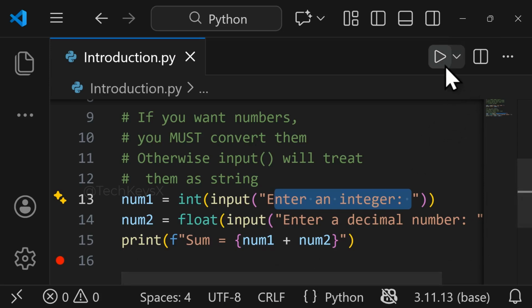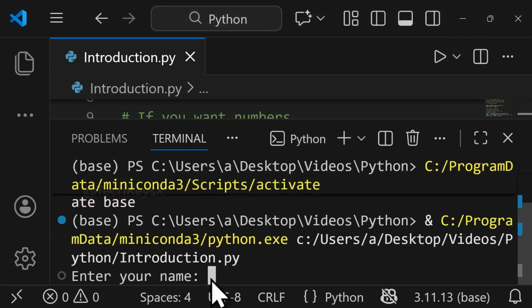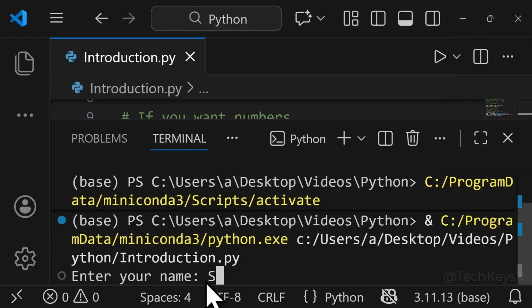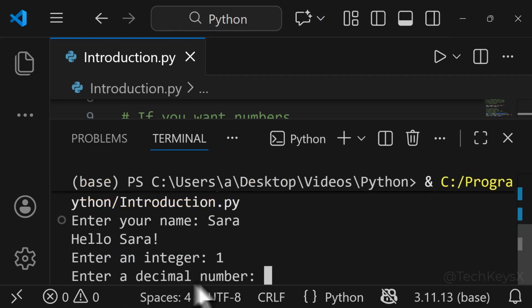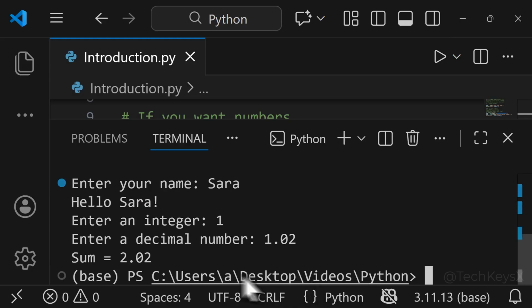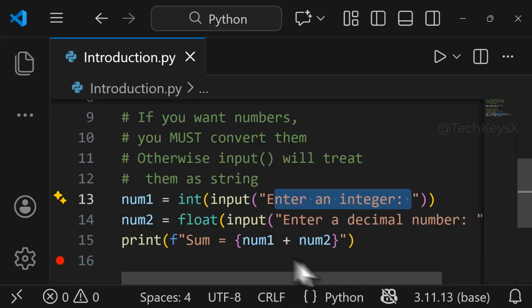So if we run this code, you can see it will run our enter your name first because we are printing both. So let's do that one as well. And then it will say hello. Now it is asking for an integer. Let's add number 1 and press enter. Now enter a decimal number. So I will add 1.02 and then press enter. Then it will give us the sum. So if we don't convert them into integer and float, input will treat them as a string. It will not treat them as a number or a float.